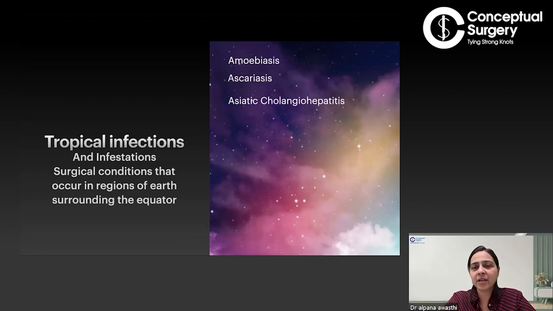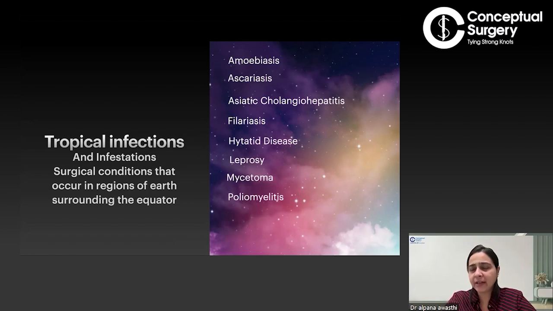Now we slowly come to Asiatic cholangiohepatitis. Then we come to F, that is filariasis. Then we have the hydatid disease, that is the echinococcus infection, which is very common both in the tropics as well as in other parts of the world. Leprosy is mostly prominent in India, but India has now eradicated it, though we still face some patients of leprosy. Then we have mycetoma infection.